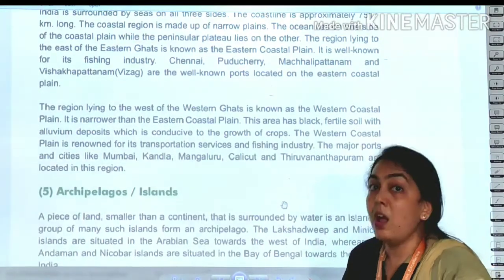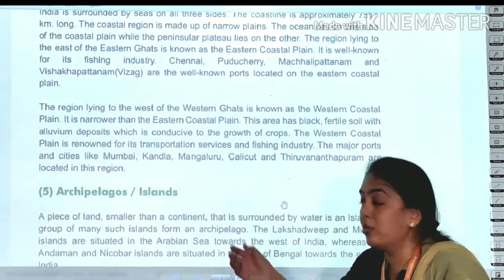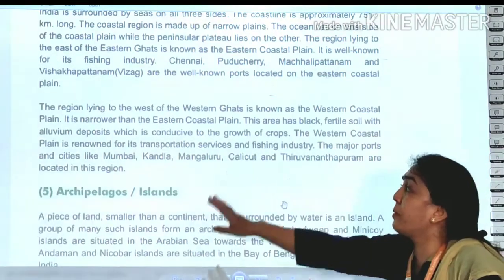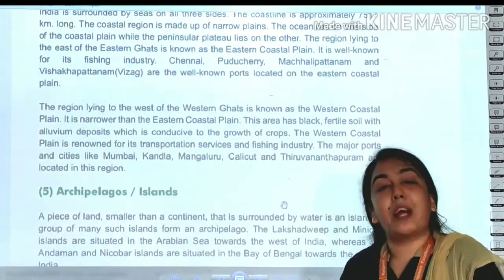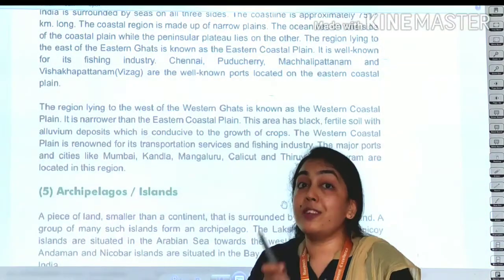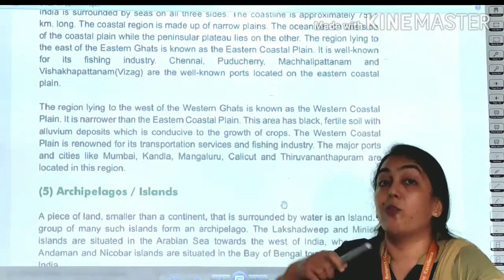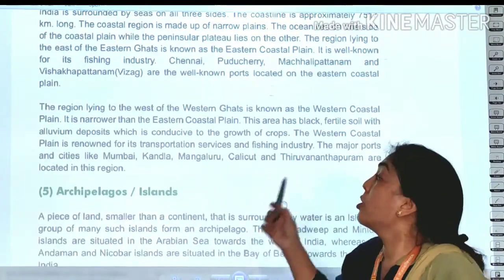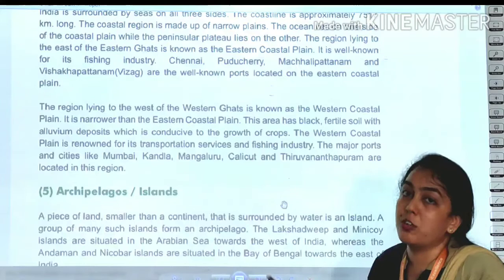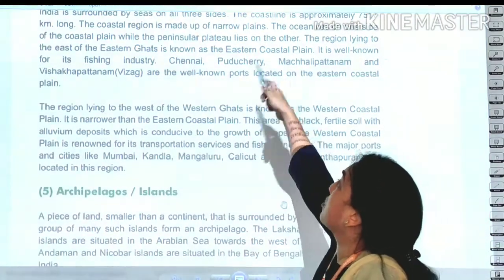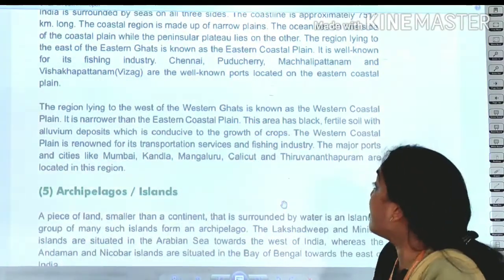Agriculture is possible as there is fertile soil. The Western Coastal Plain is renowned for its transportation services. Here we are talking about sea transportation, water transportation. So it is very important, transportation is possible there, and the fishing industry is also possible. In the same way, the fishing industry is also there in the eastern coastal areas.